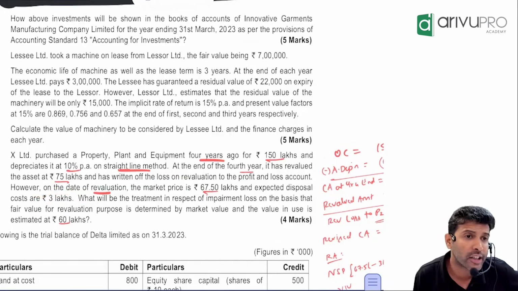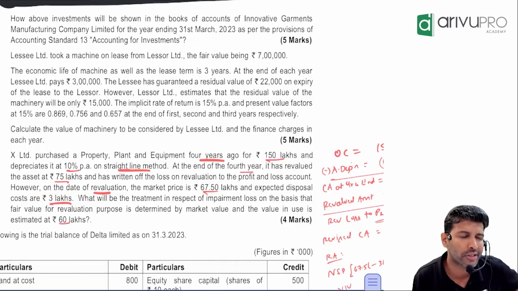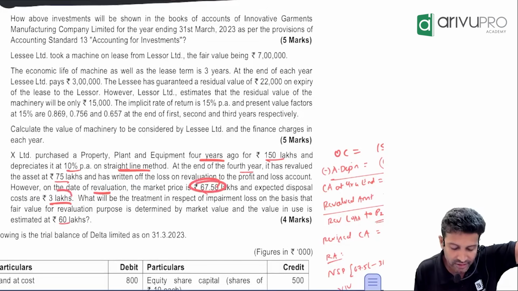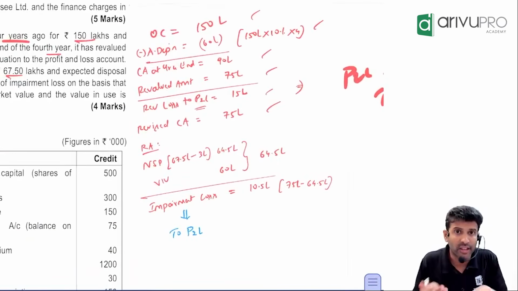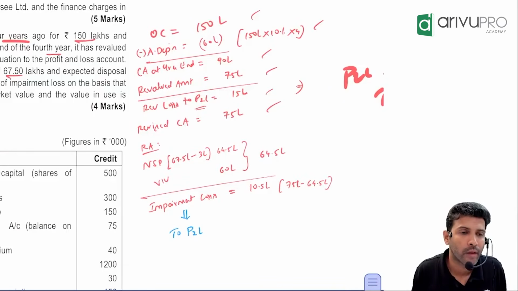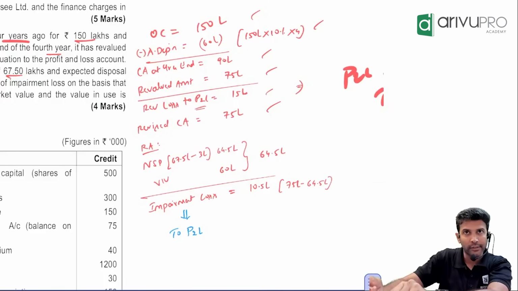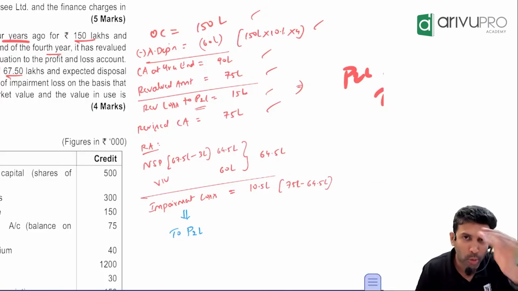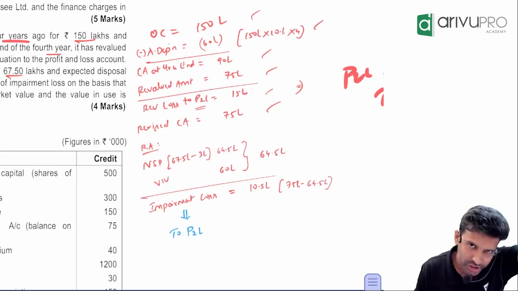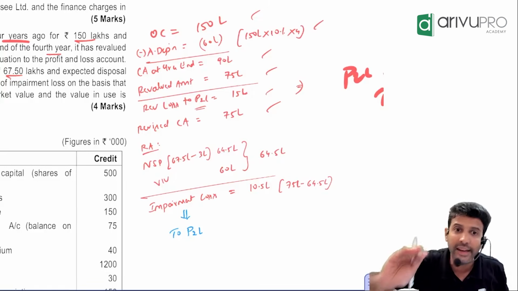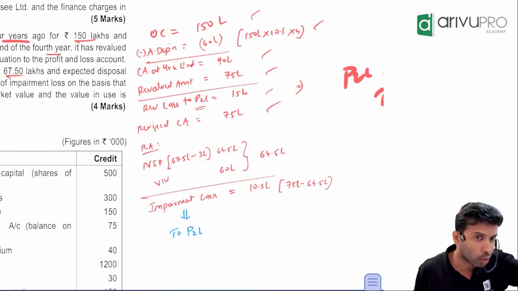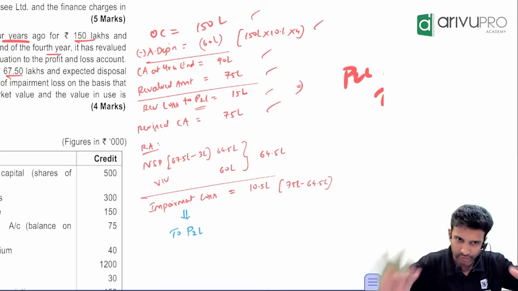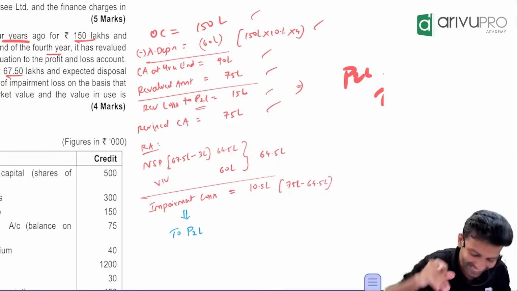Disposal cost is 3 lakh. What are they hinting towards? NSP. How do you calculate NSP? Selling price minus selling cost. How much is NSP now? Sir, when will you find NSP? Now, don't tell me the indicator is not given, so I will not do impairment loss. Sir, the moment they give NSP data and all, the question is indirectly asking you to assume that the indicator has already come. If the indicator has not come, why will you find NSP in the first place? So don't write that kind of weird answers. So don't cross question all of that. Just go ahead with that.